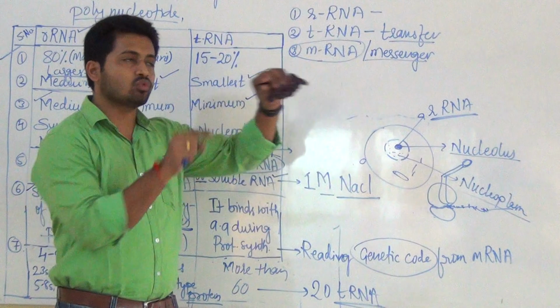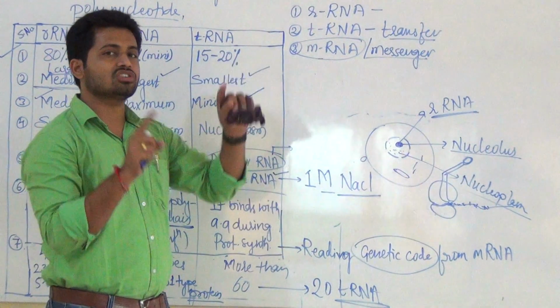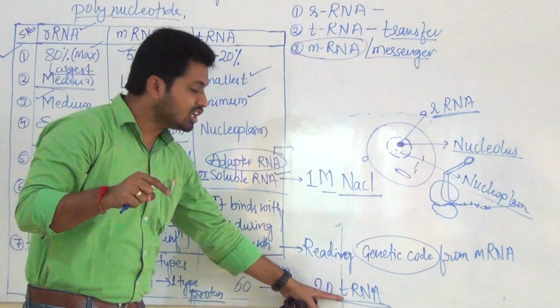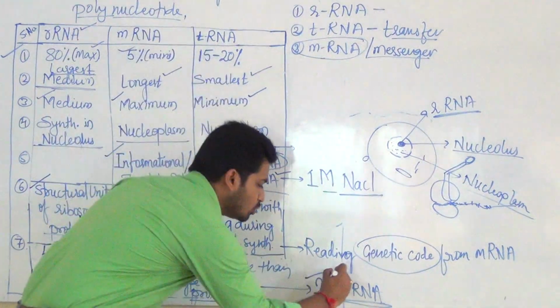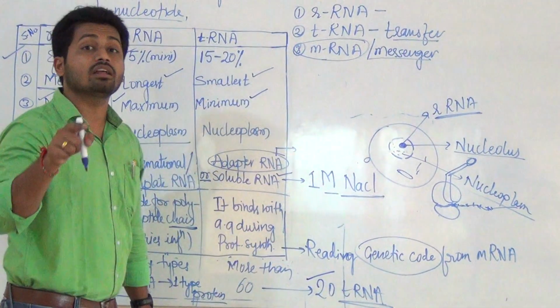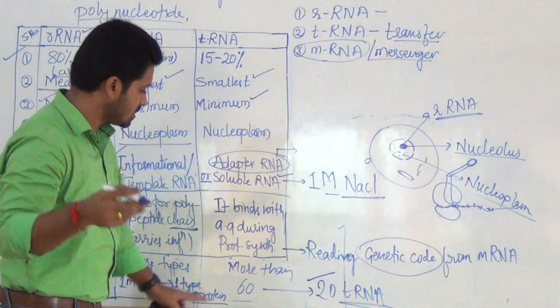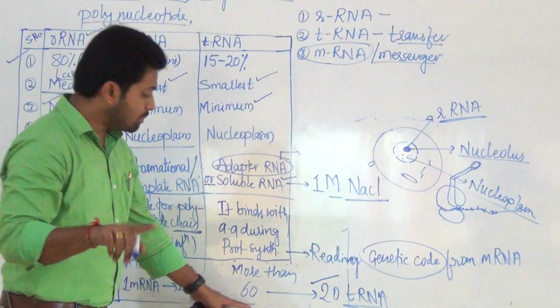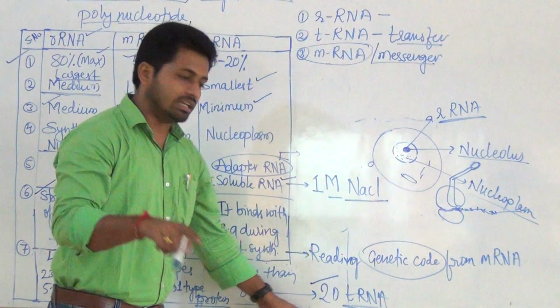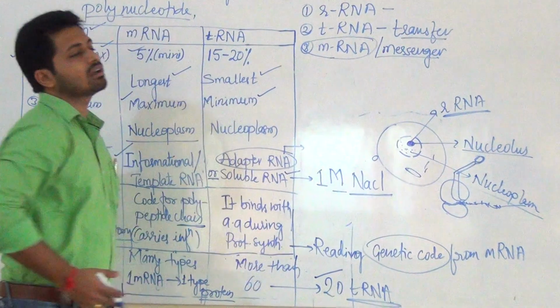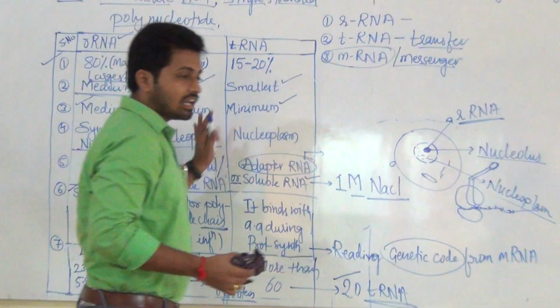So for those 20 amino acids, each amino acid is carried by a particular tRNA. It means minimum 20 tRNAs are required for translation, means protein synthesis. That is more than 60, but the minimum required is 20. Okay, so these are the basic differences of types of RNA.